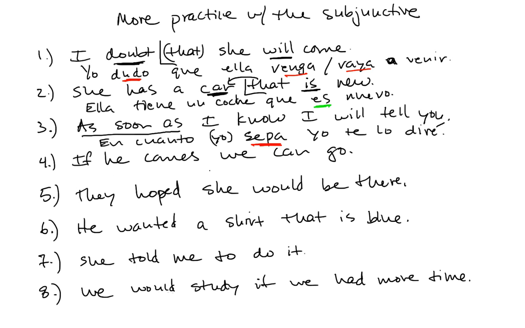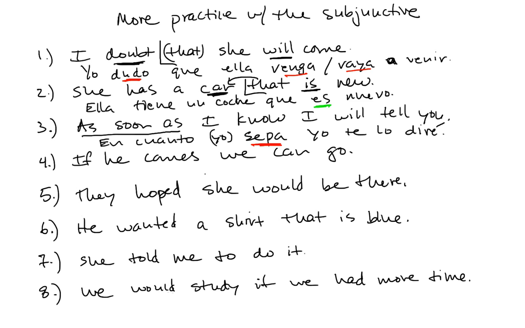Okay, number four, if he comes, we can go. This is an if clause. What do we ask about if clauses? We ask, is there a verb in the conditional tense? That is, would something. I would eat, would go, would read. If there's a verb in the conditional, then the verb after if is in the past subjunctive. Otherwise, there's no subjunctive and we just translate it as it is.